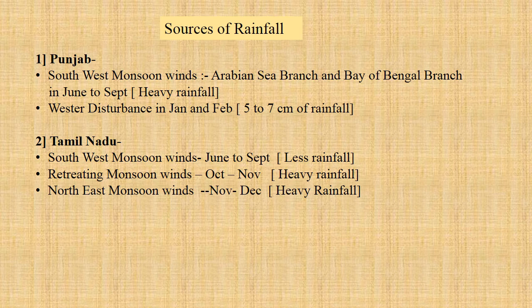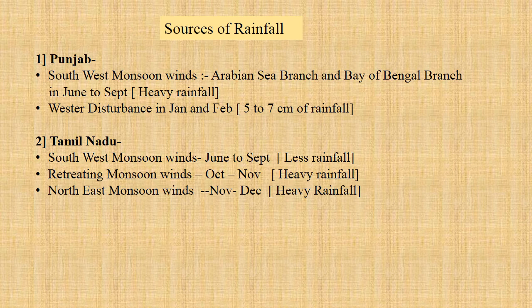Tamil Nadu. Tamil Nadu has three sources of rainfall. Southwest monsoon wind, June to September. Arabian Sea branch and Bay of Bengal branch give less rainfall to Tamil Nadu, as the Arabian Sea branch loses moisture till it reaches Tamil Nadu, and the Bay of Bengal branch runs parallel to Tamil Nadu, hence it doesn't give much rainfall. Retreating monsoon winds, which blow in October and November, give heavy rainfall to Tamil Nadu.